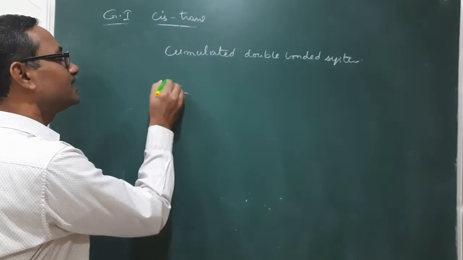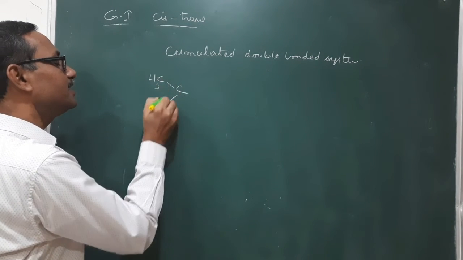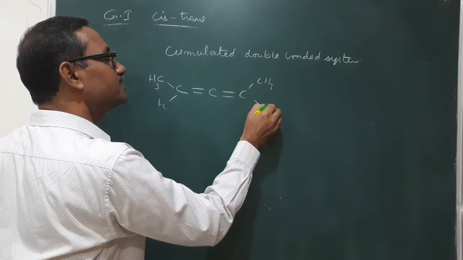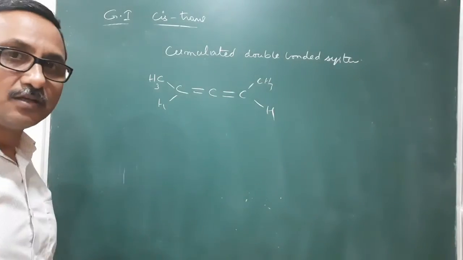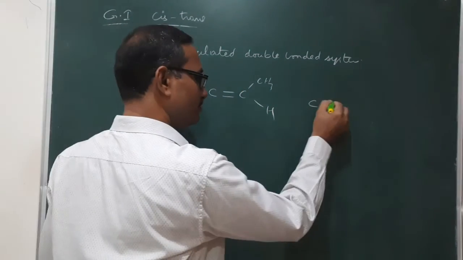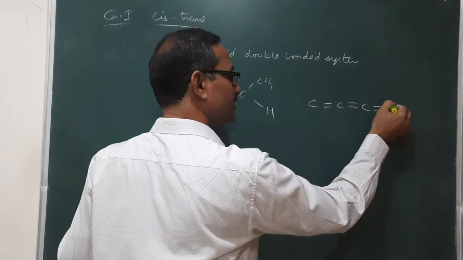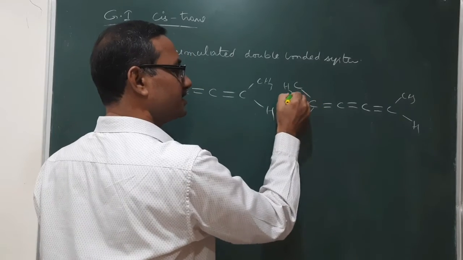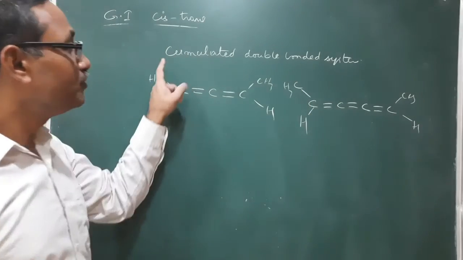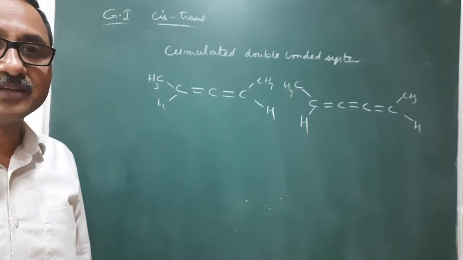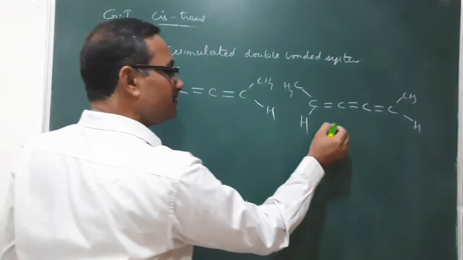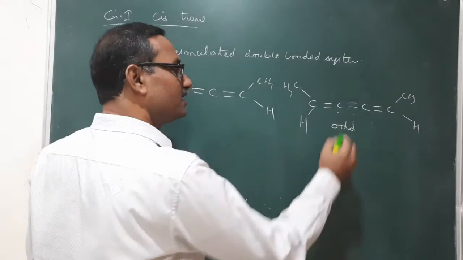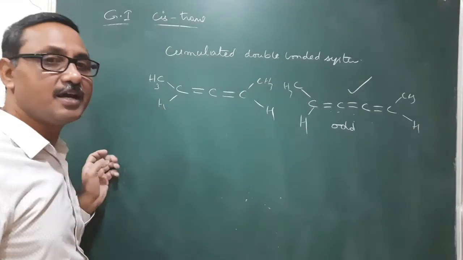You see here, C double bond C double bond C, here a CH3 and H, and on the other end a CH3 and H. If an odd number of cumulated double bonds are there, then it will exhibit geometrical isomerism.